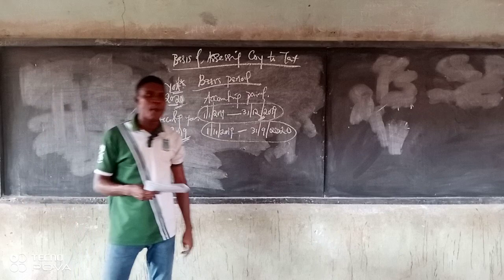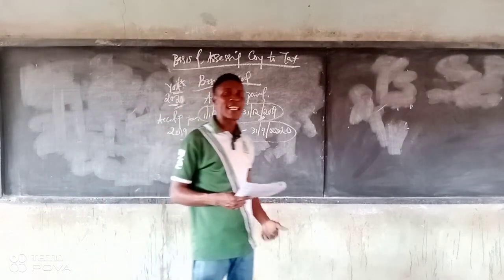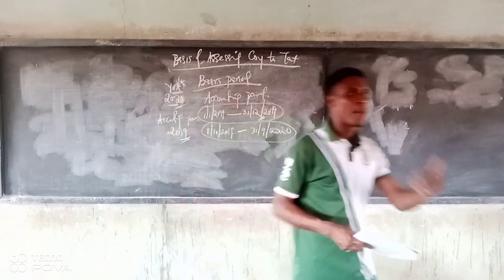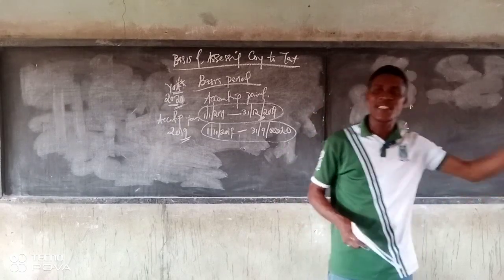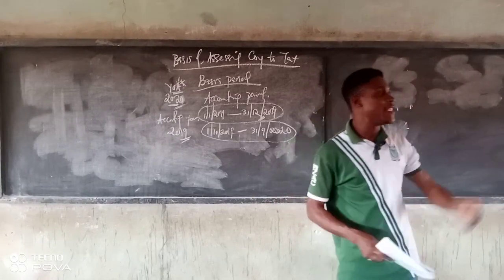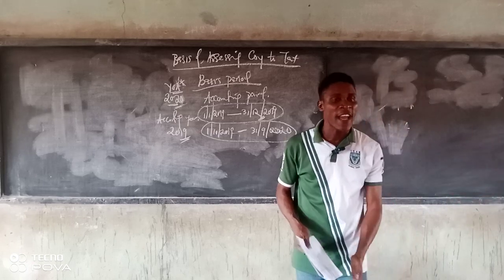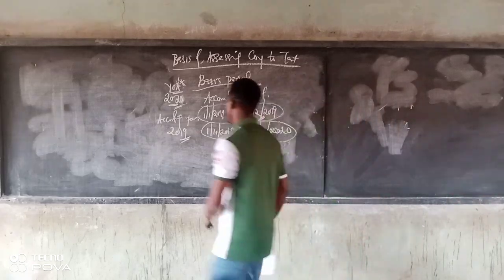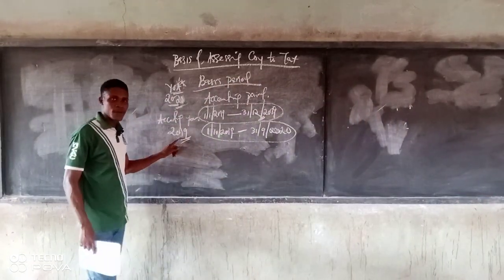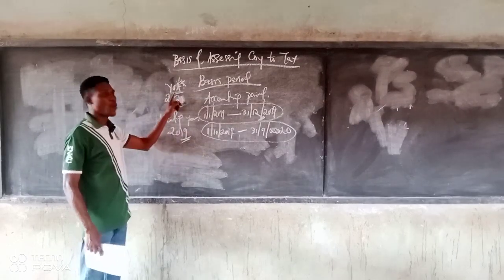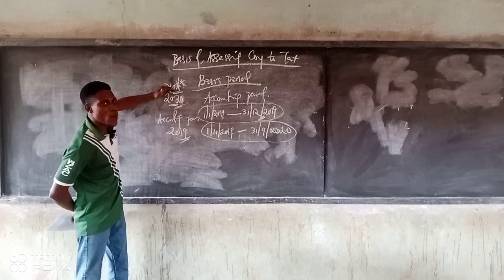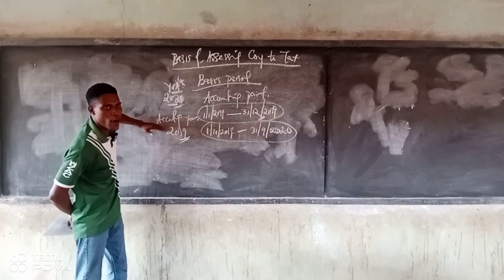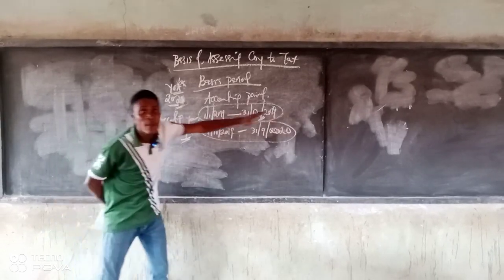Then, preceding year basis. We have to understand this. When we say preceding year basis, it is the accounting year that precedes the year of assessment. For example, if you have 2019, this is the year that precedes your 2020. That's the preceding year. So in most cases, when you are in 2020, you are actually paying the tax for which period? For the 2019 accounting period.